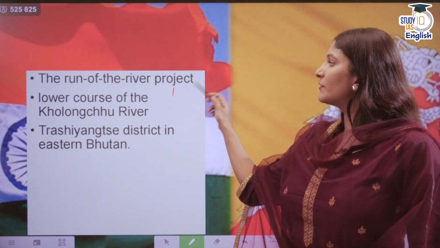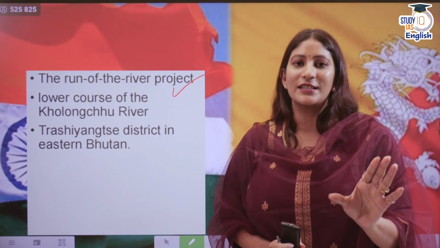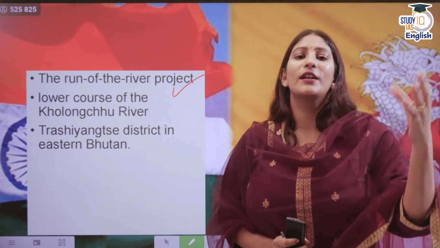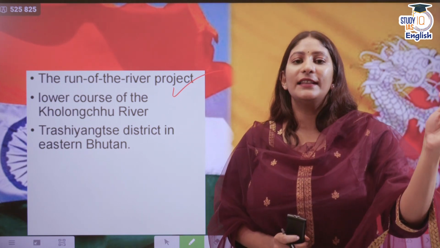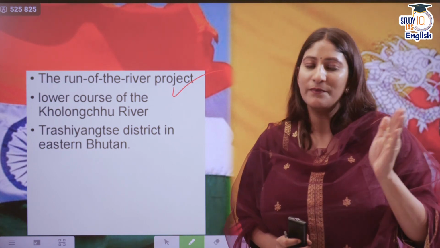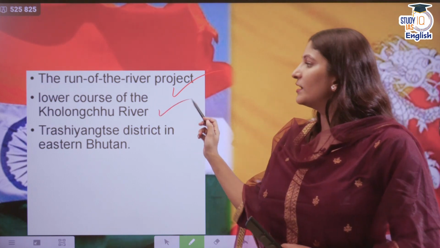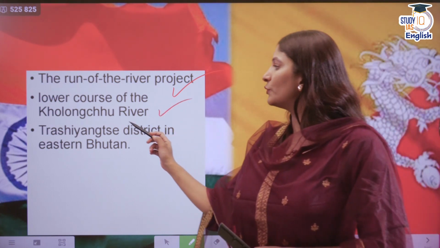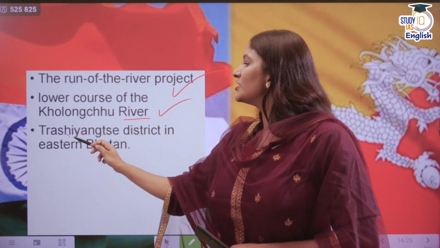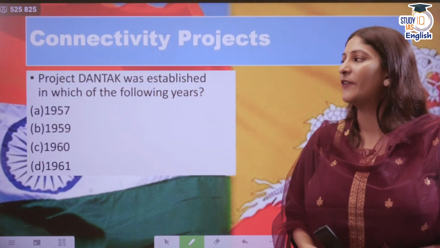It is a run of the river project. That means the normal course of the river is not disturbed. A canal or a channel is developed, and in that turbines are fitted, and then it takes the advantage of the running water. That is why it is known as a run of the river project. It has been developed over the Kholongchhu River in the Trashiyangtse district in eastern Bhutan. So these are pure prelims facts.